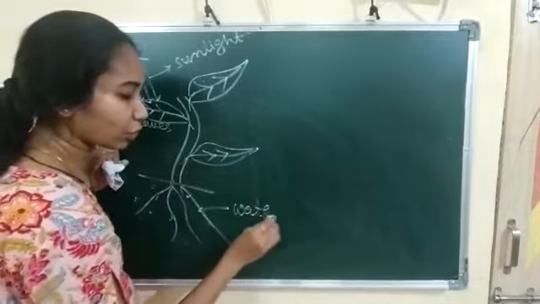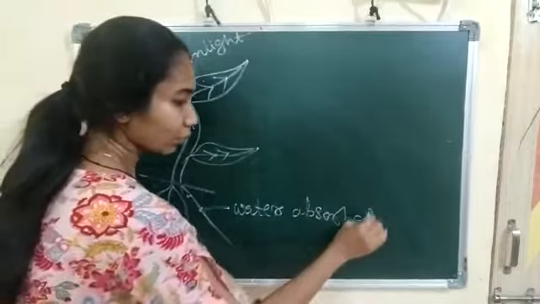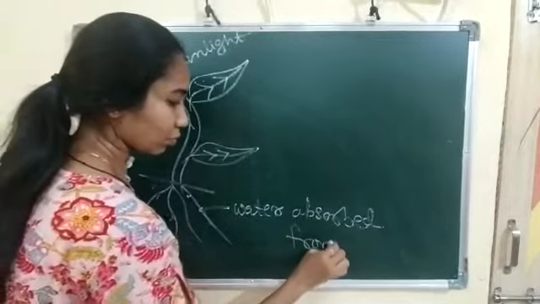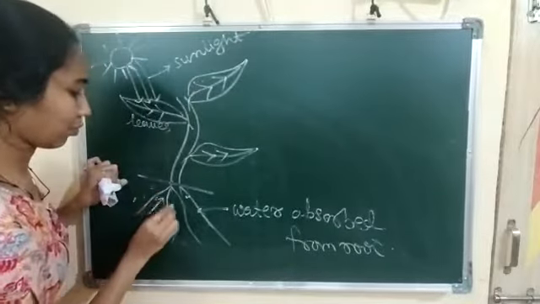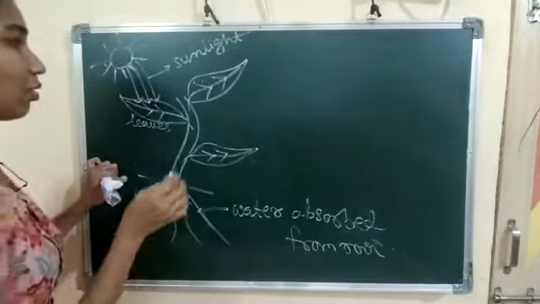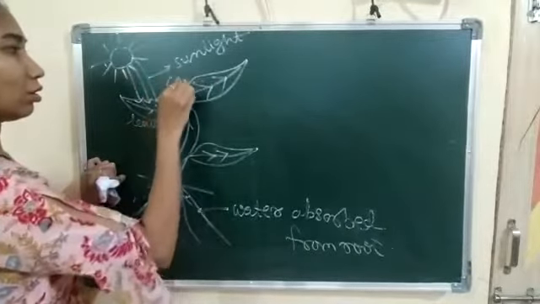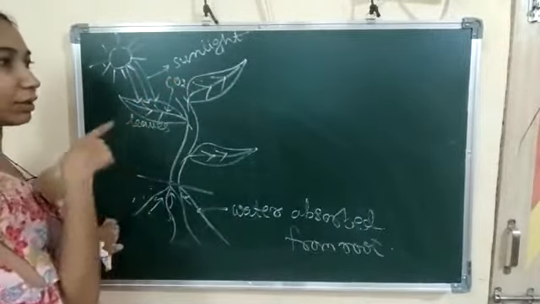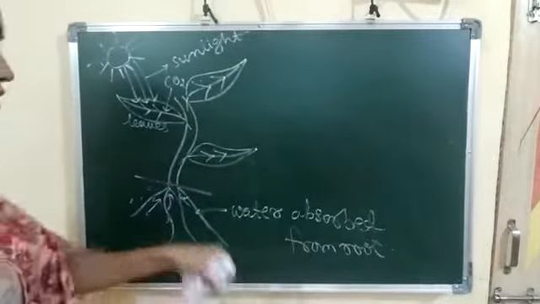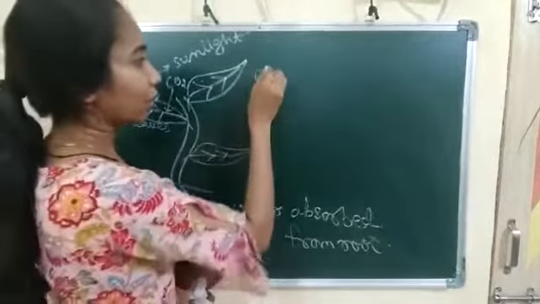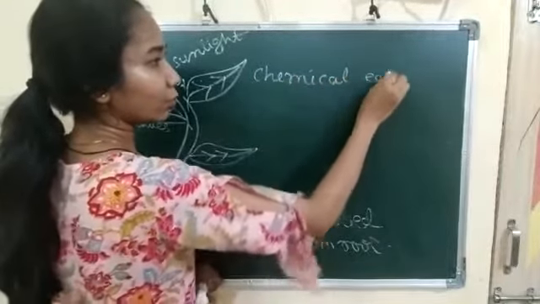Water is absorbed from the roots. CO2 is also absorbed from the atmosphere by the leaves, and the plant prepares the glucose. That type of process is known as photosynthesis. The chemical equation of photosynthesis is given below.